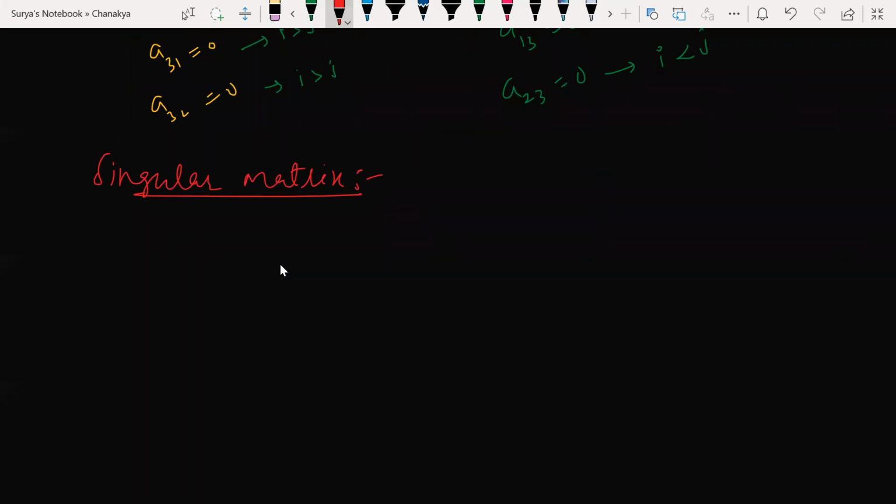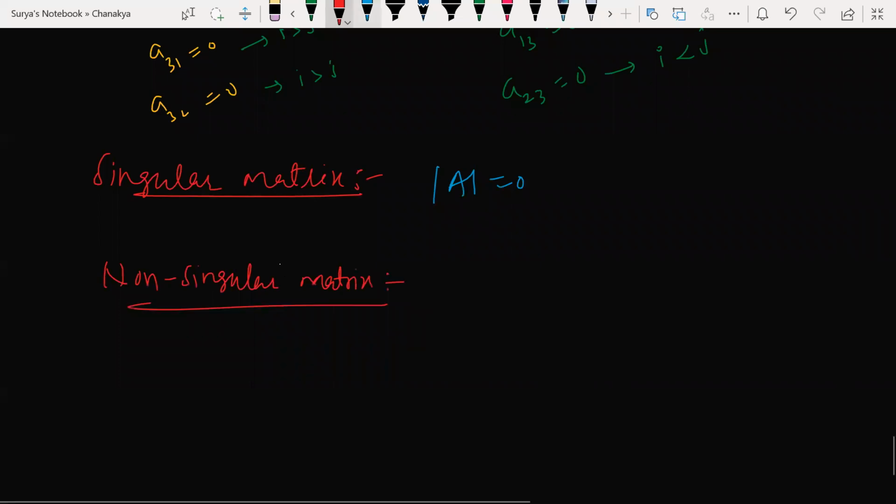First, suppose singular matrix is nothing but if determinant of a matrix is equal to 0, that is singular matrix. What is determinant, sir? That is our next lesson. I'll teach you that determinant in the next lesson. If determinant of A is not equal to 0, that is non-singular matrix. Very simple.